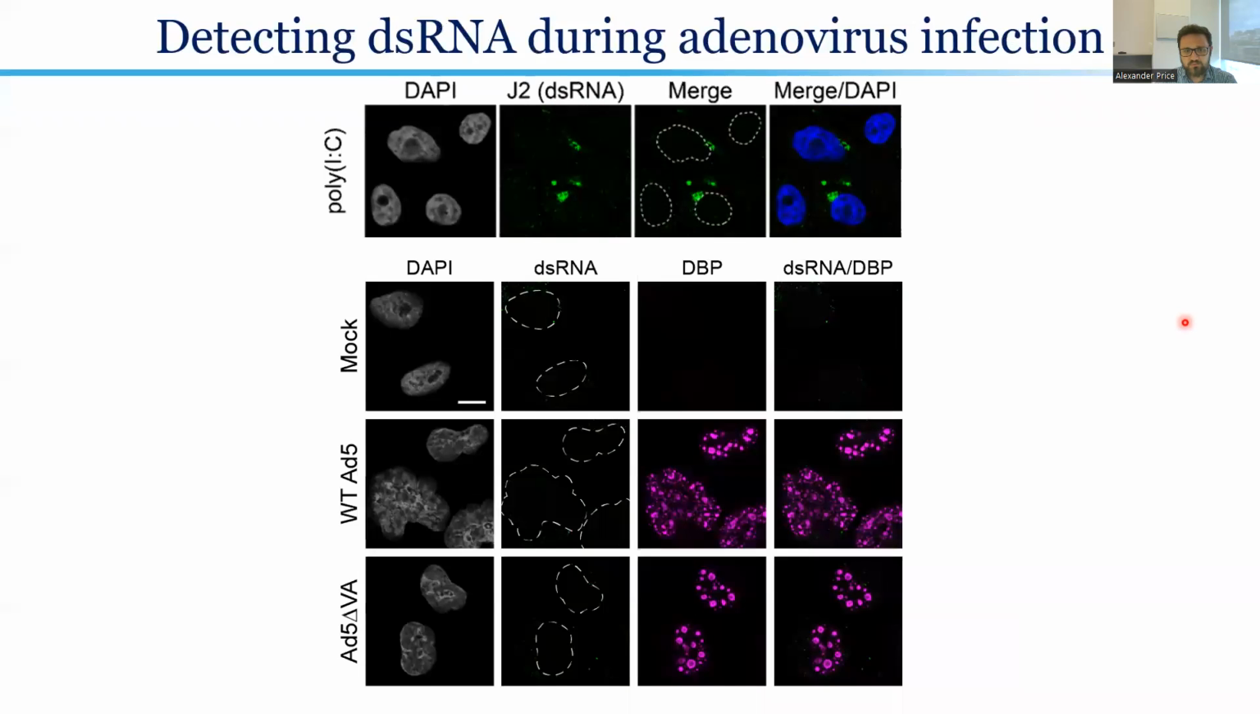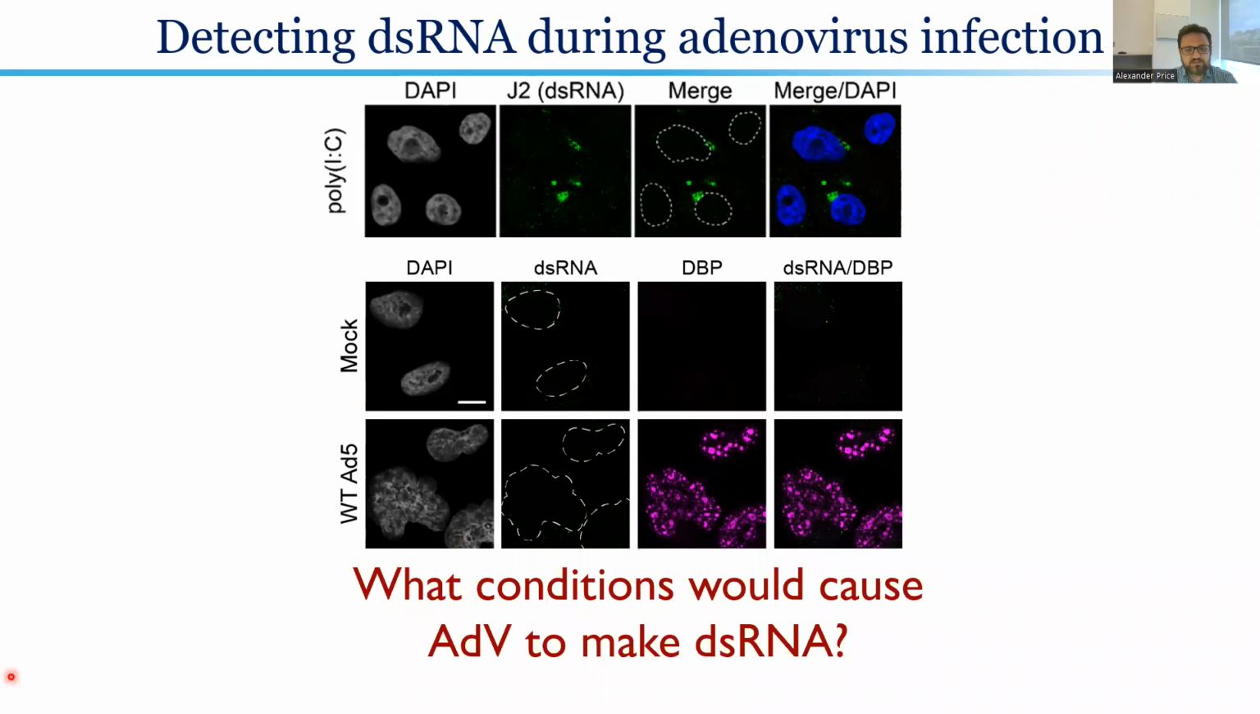Surprisingly, however, when we looked during infection with human adenovirus, what we saw was no cells that showed any amount of double-stranded RNA, both with this wild-type infection as well as with our mutant that lacks the PKR inhibitory molecule VA RNA. This really led to this question of what conditions would actually cause adenovirus to make double-stranded RNA, or else why